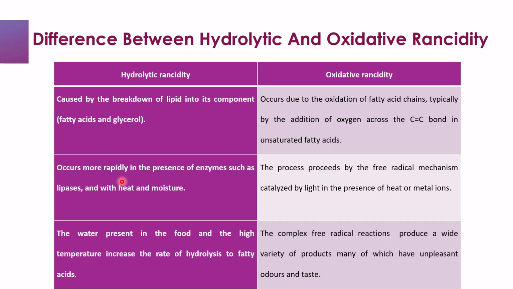Two, hydrolytic rancidity occurs more rapidly in the presence of enzymes such as lipases and with heat and moisture, whilst the oxidative rancidity process proceeds by the free radical mechanism catalyzed by light in the presence of heat or metal ions.